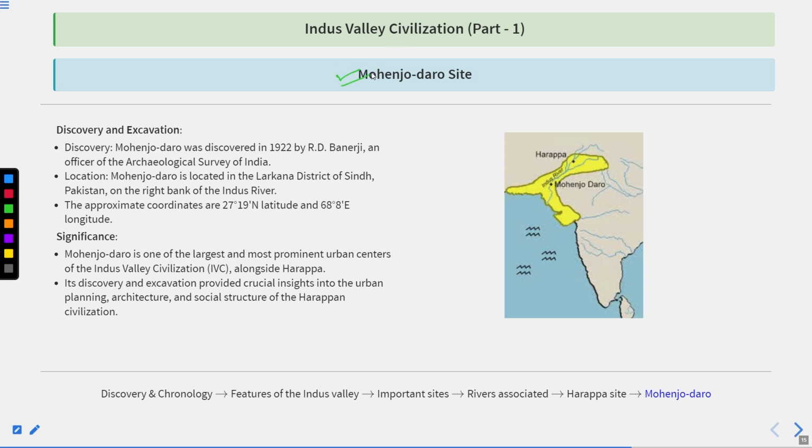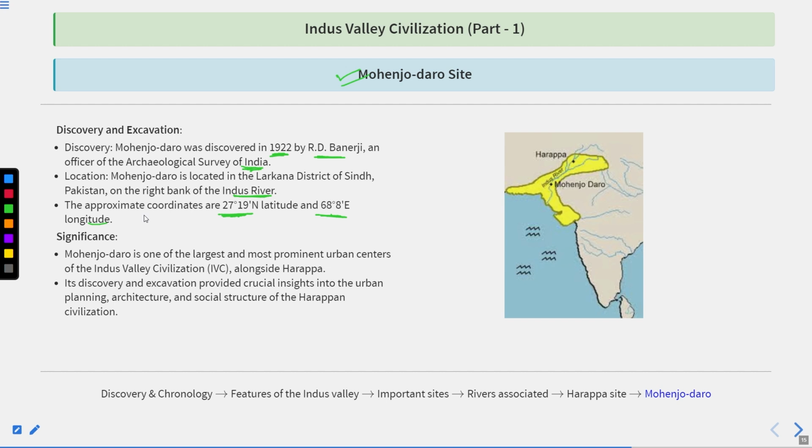Now, the second most important site is Mohenjo-daro, which is known as the main capital city of the Indus Valley civilization. After the discovery of Harappa, Mohenjo-daro was discovered in 1922 by R.D. Banerjee, known as Rakhal Das Banerjee, who was an officer of the Archaeological Survey of India at that time. Location: Mohenjo-daro is located in the Larkana district of Sindh, Pakistan, on the bank of the Indus River, and the coordinates are 27.19 degrees north latitude and 68.87 degrees east longitude.